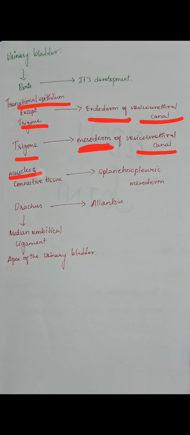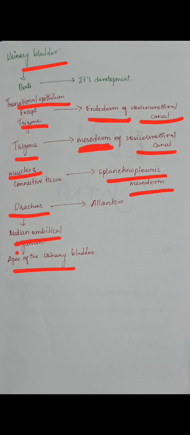The muscles of the urinary bladder are formed by the splanchnopleuric mesoderm. The urachus is the embryological structure which develops into the median umbilical ligament, and the apex of the urinary bladder develops from the allantois. So this is the development of the urinary bladder.